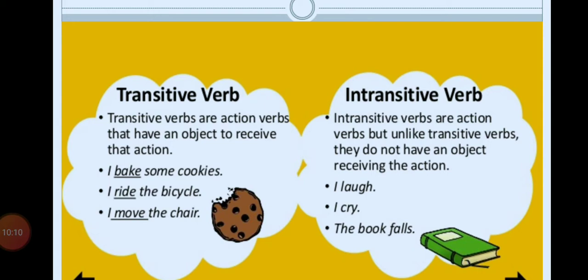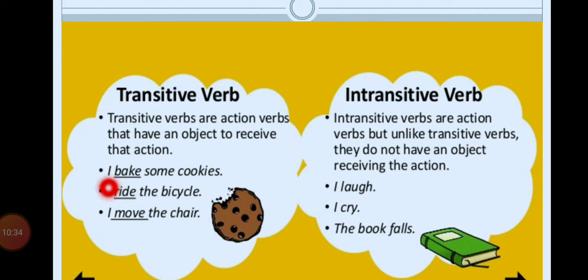Okay, so transitive verbs are action verbs that have an object to receive that action. Means whatever the action done by that verb, there should be some object to receive the action. See the example, I bake some cookies. Okay, bake is the action.